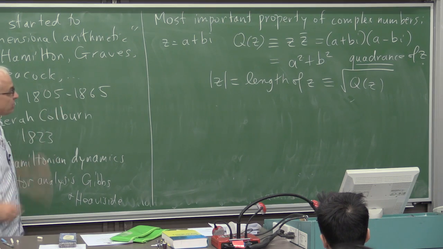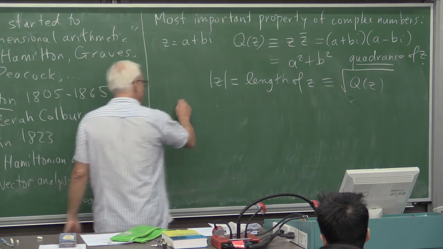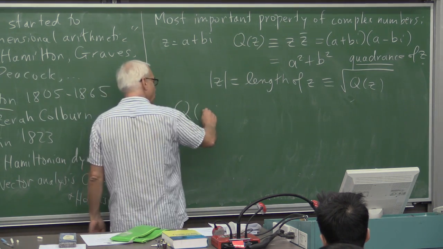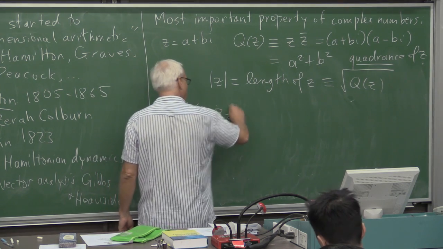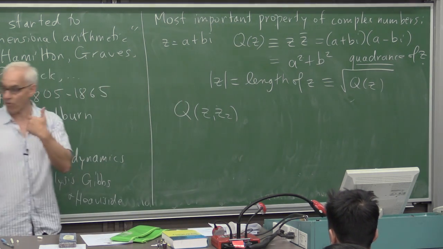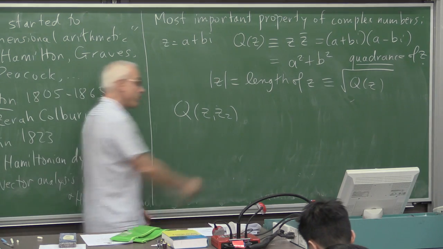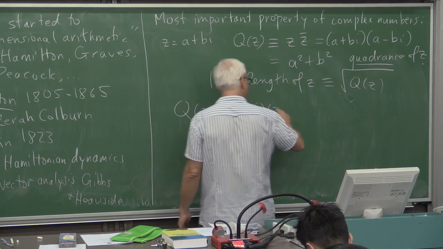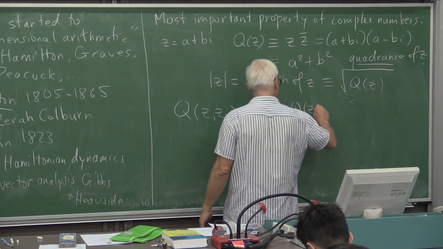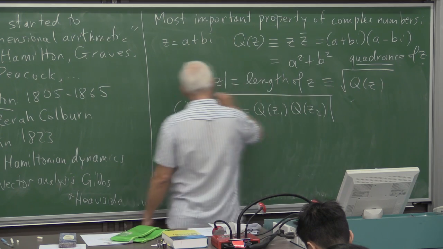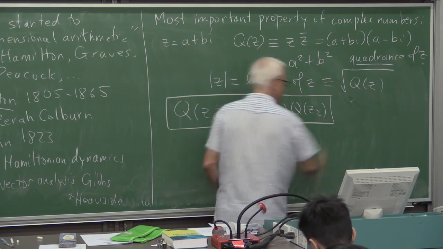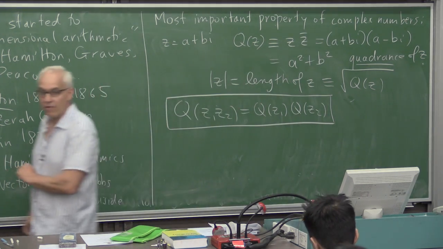Now, what is the most important property? Here it is: if you take two complex numbers, z1 and z2, and you compute the quadrance of the product, it's the product of the quadrances. This is the most important property of complex numbers.